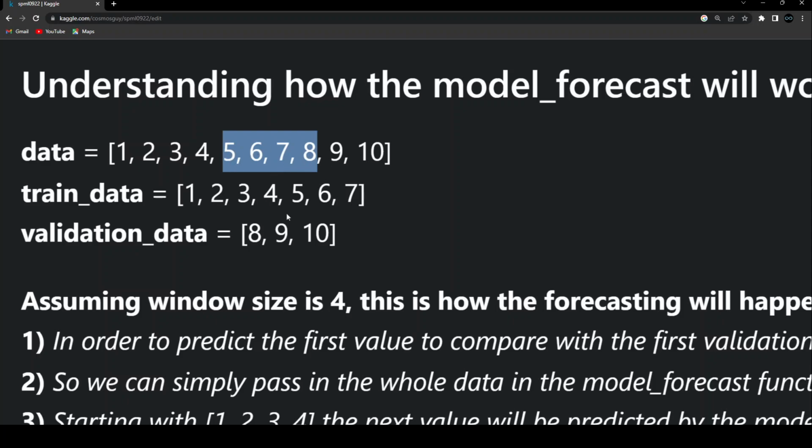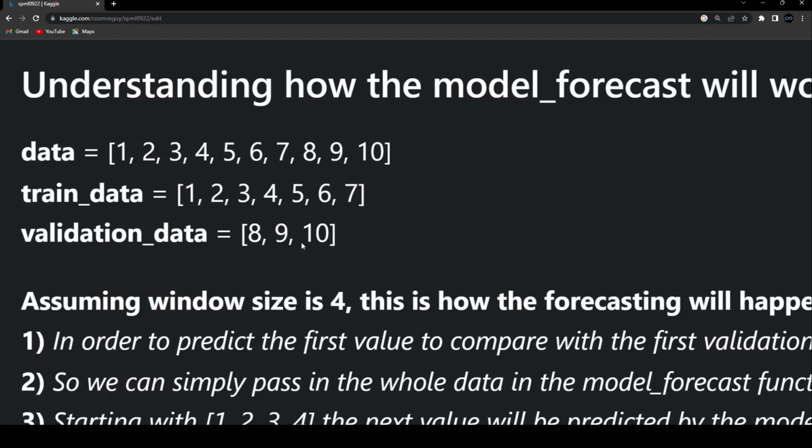And that will be compared with the second value in the validation data. And similarly, the last window is 6, 7, 8, 9. My model will predict from it and be compared with this 10. So these are the data that my model will be using in order to compute either the Huber loss or maybe the mean absolute error. Whatever you want to do, we can do it.